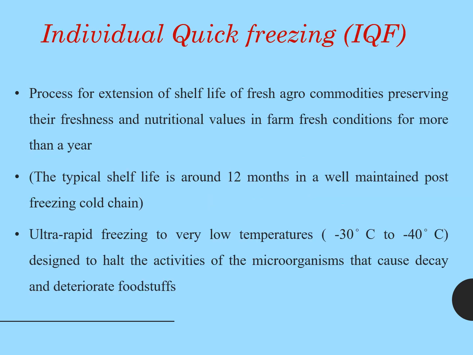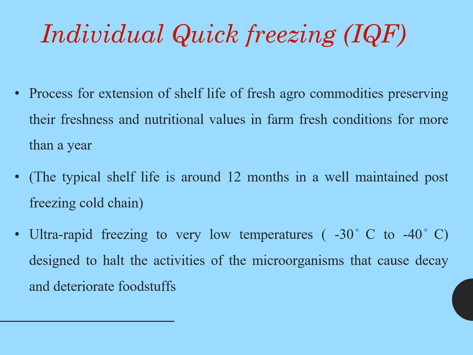Next one is individual quick freezing. Similar to individual quick blanching, here freezing is done in an ultra rapid mode with each piece individually, so the name is individual quick freezing, that is IQF. The shelf life is around 12 months in a well-maintained post-freezing cold chain.